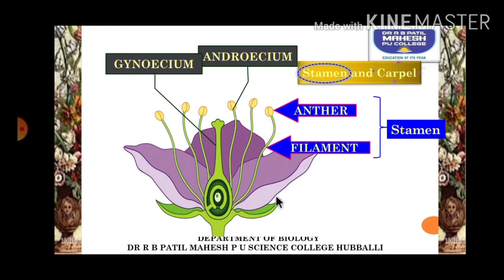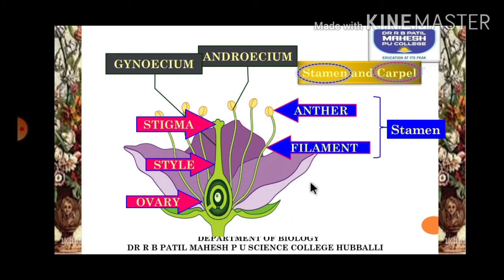A carpel, as we know, is made up of three parts. The upper region is called the stigma, usually an expanded structure. Then the passage for the growth of the pollen tube is called the style, and the bulbous portion is called the ovary. So these three structures together make one carpel, and a group of carpels makes one gynoecium.